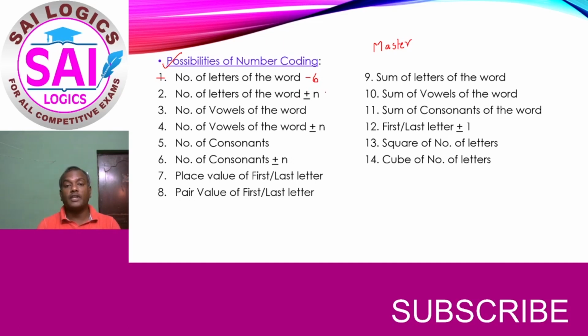And the second option is the number of letters plus or minus n. That means it may be more than the number of letters, that is, 6 plus 1, it may be 7. Sometimes it is less than the number of letters, that is, 6 minus 1 equals 5.